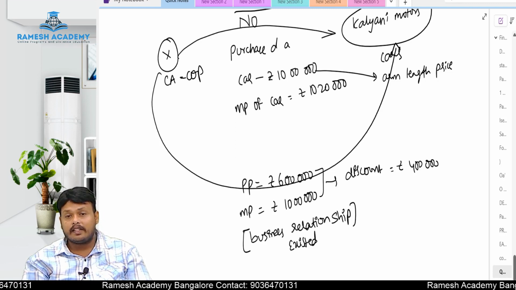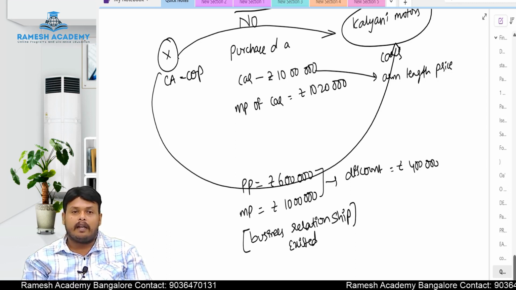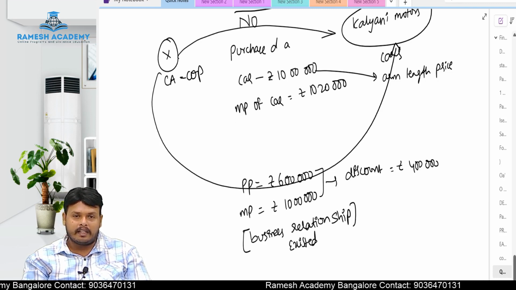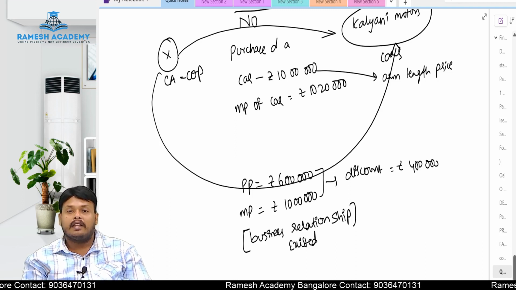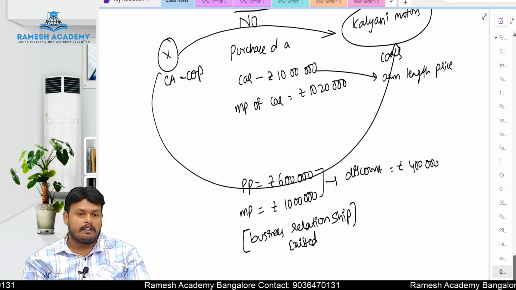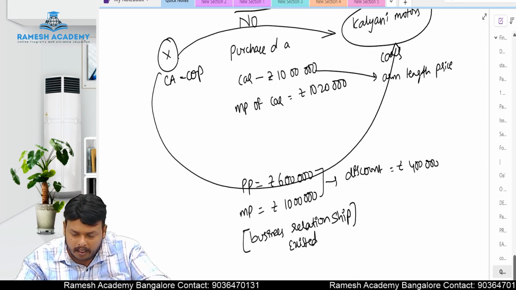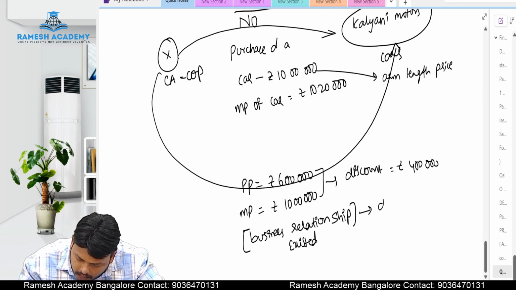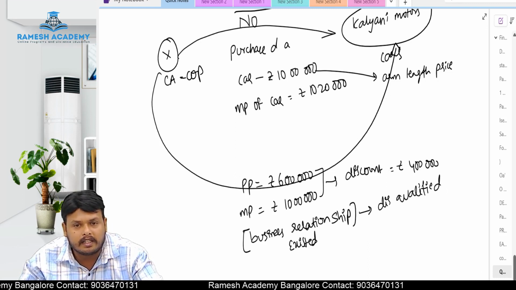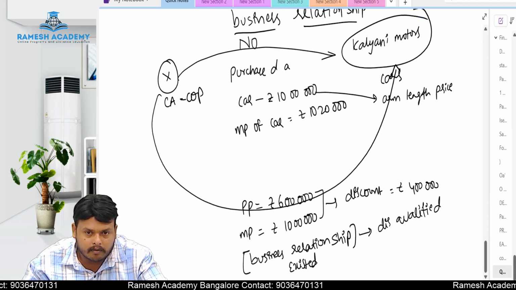He is getting this discount because X is trying to do some favor to Kalyani Motors. Kalyani Motors is planning to give the audit to X, and X is going to compromise his independence and hide some information of Kalyani Motors. That is the reason Kalyani Motors is giving a discount of 4 lakhs to X. In this case, a business relationship exists. When a business relationship exists with the client, X is disqualified to act as an auditor.